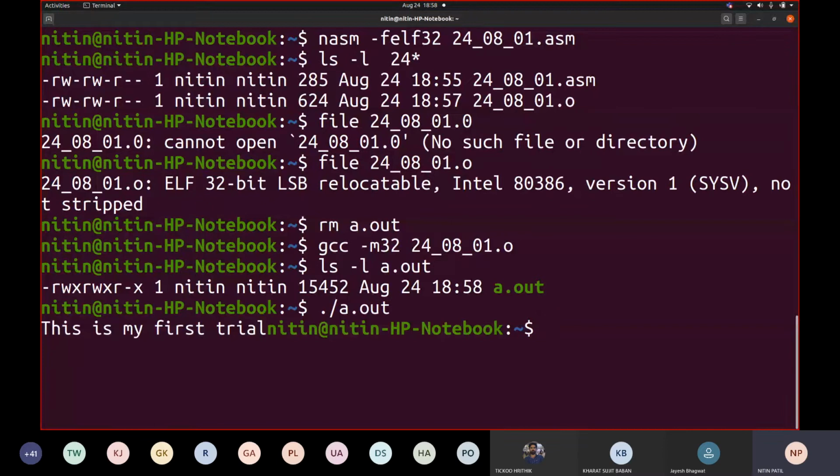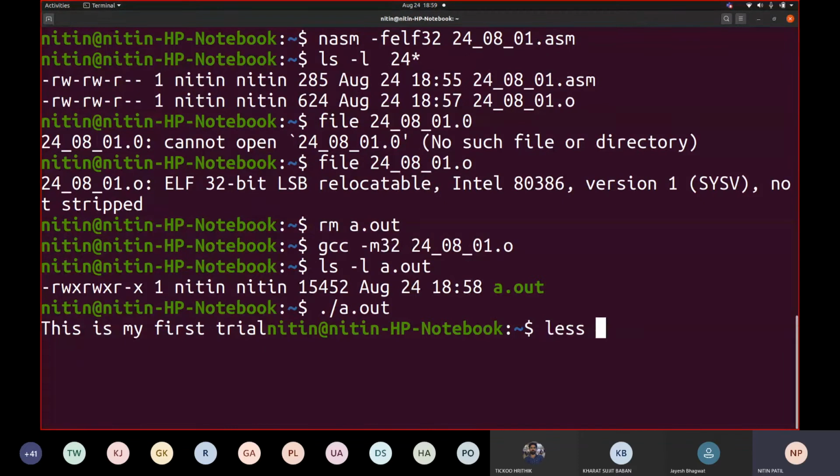Now you will see the statement shown there. This is my first trial. Correct? So this is how you are going to make use of the printf function inside an assembly code. So let us recall what we wrote inside the code. So let me take the first screenshot of this.